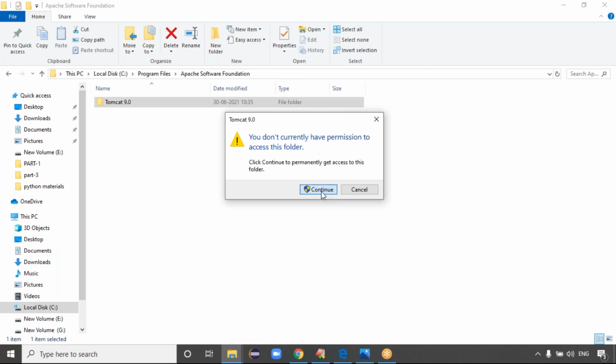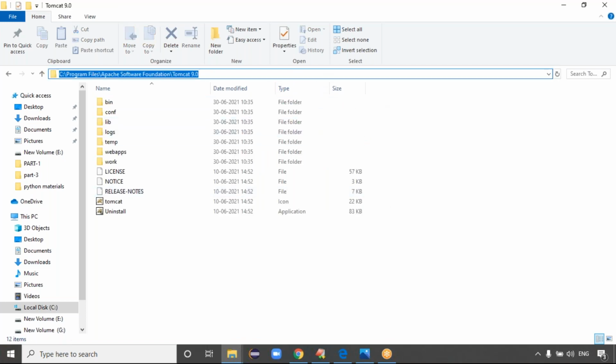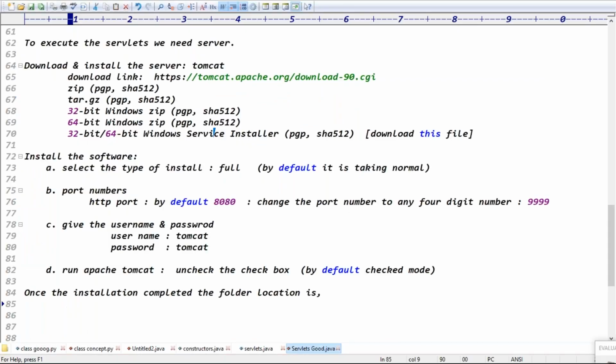It's very clear now. Apache Tomcat 9.0, this is the location of the installation folder, guys. Once installation is completed, the folder location is local disk C, program files, Apache Software Foundation, and Tomcat 9.0, right? Exactly, guys.